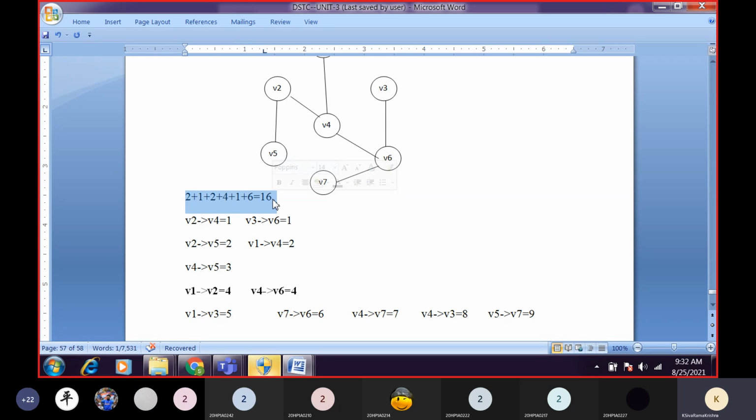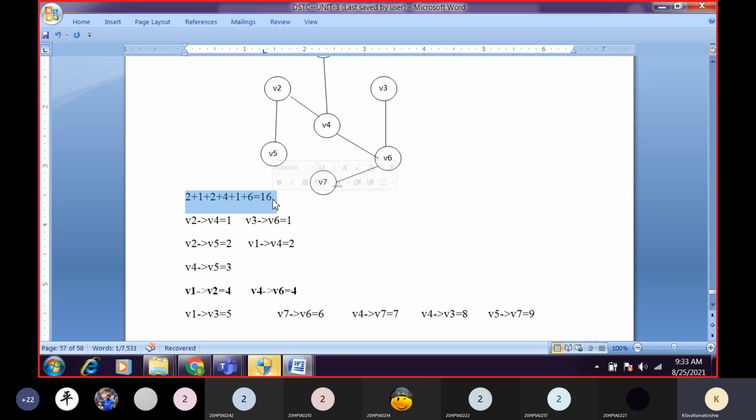So this is the way we have to construct. This algorithm is called the Kruskal algorithm. This type of algorithm, which is used to find the minimum cost spanning tree, is called the Kruskal algorithm. Okay, so first, what are the steps we have followed here?